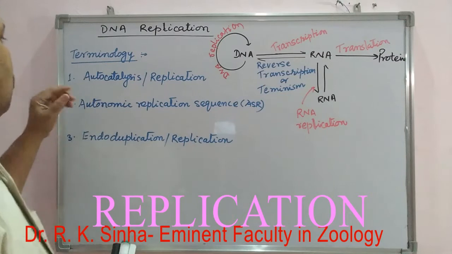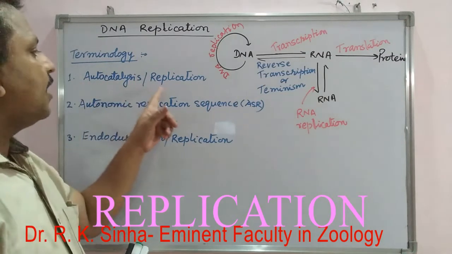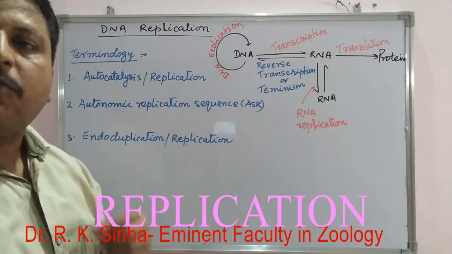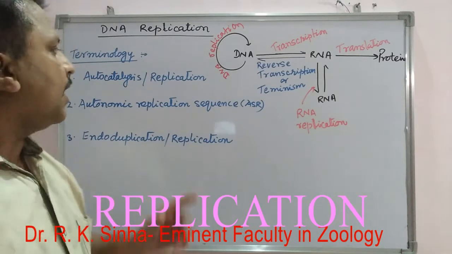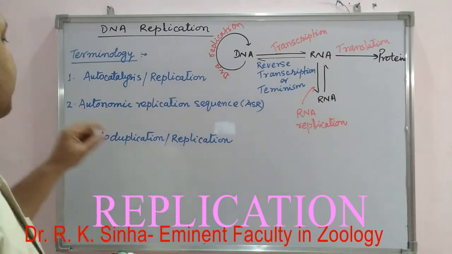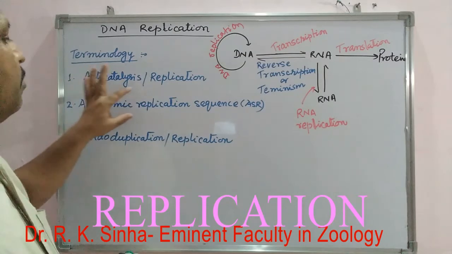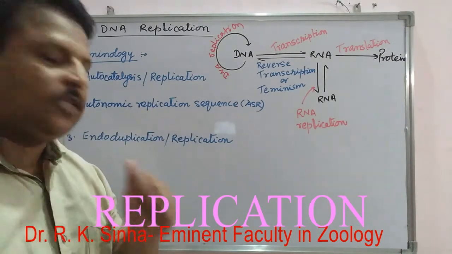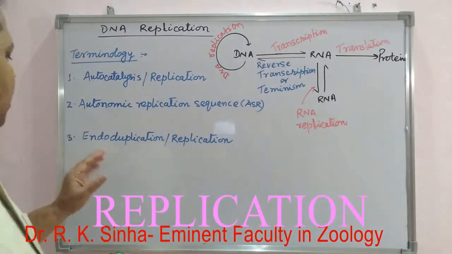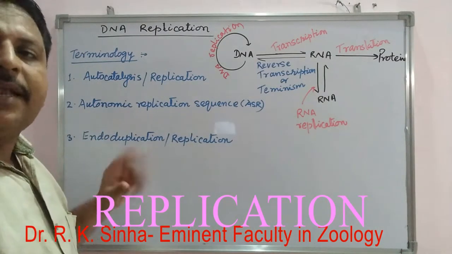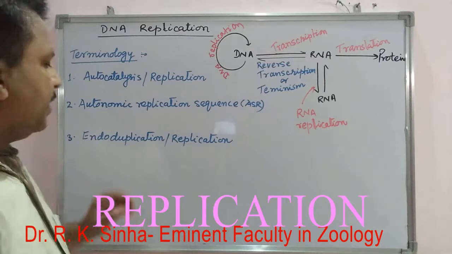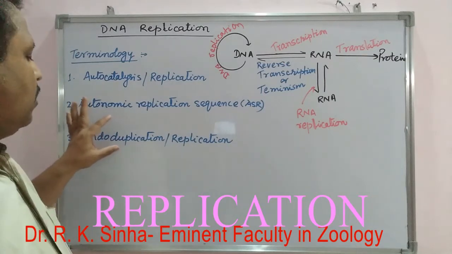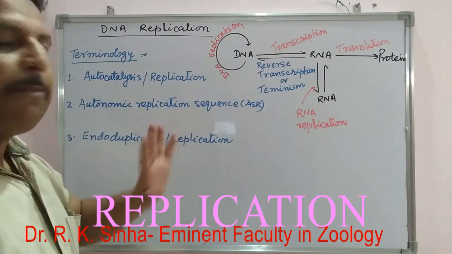What are these terminologies? First one is autocatalysis or replication. Second term is autonomous replication sequence. Third one, also a very significant and important topic, is endoduplication or endoreplication.